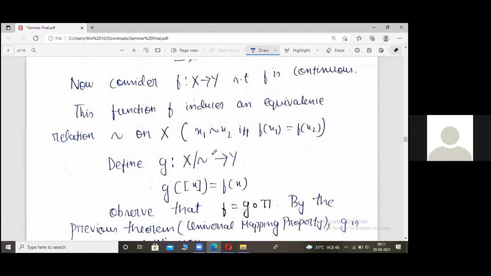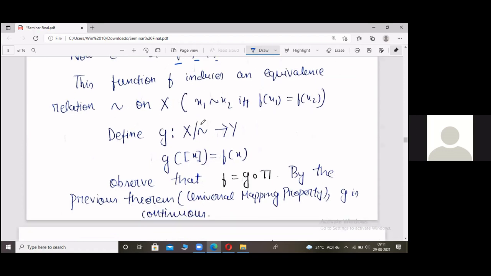Now, just one short thing we will consider. Let f be any function between two topological spaces. X and Y are two arbitrary topological spaces, and f is a continuous map. This f is different, it is not the previous F. This is an arbitrary continuous function. So using this f, we can induce an equivalence relation tilde on the domain set. How? We say two points are related if and only if they have the same image.